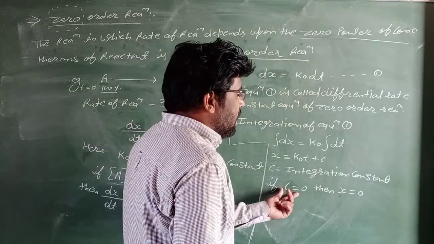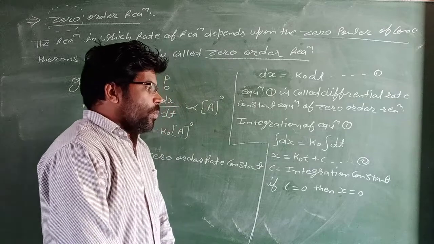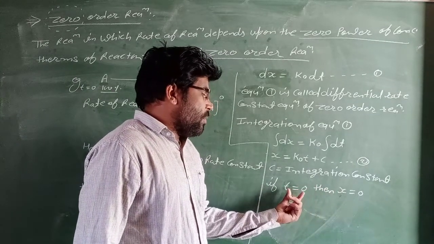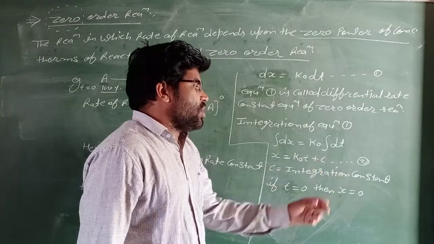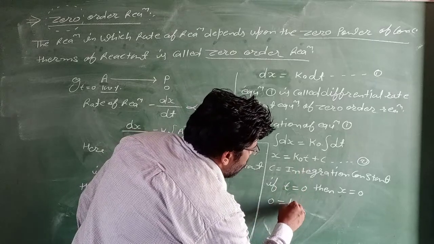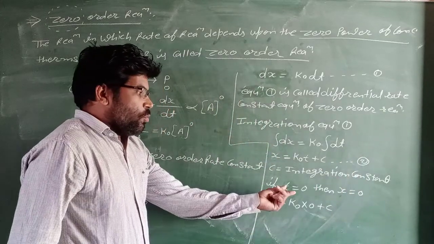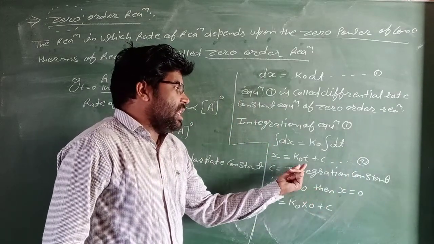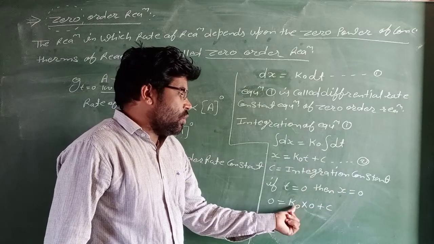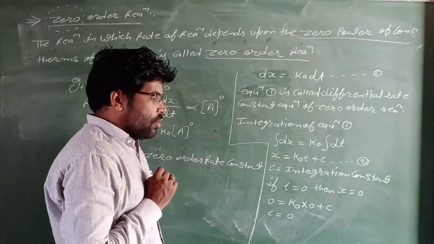Put the value of t and x in equation 2. So x equals 0, which equals k0 into 0 plus c. Therefore c equals 0.